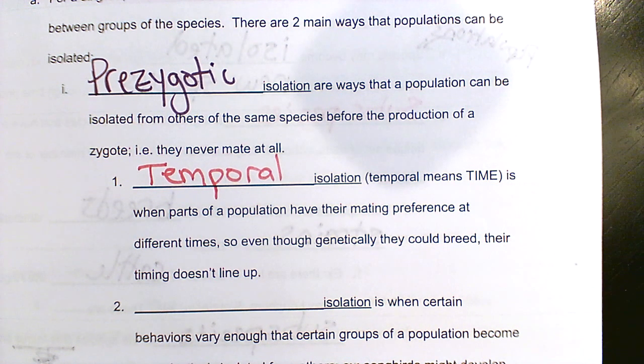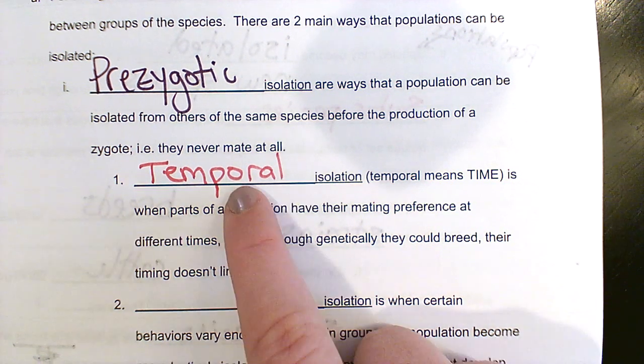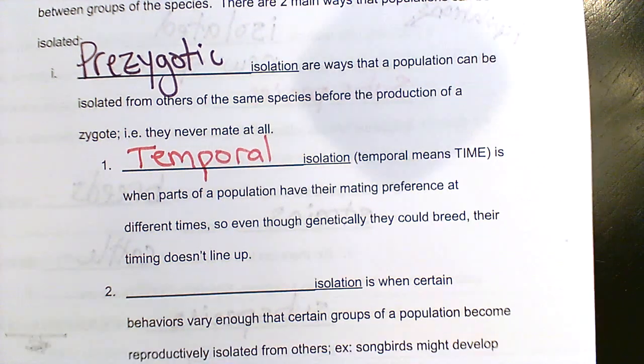Or sometimes instead of throughout the day, some might be reproductively receptive earlier in the season, and others are more reproductively active later in the season. Again, if they're not reproductively active at the same time in the same part of the season, they're not going to reproduce with each other. So we have this isolation by time.